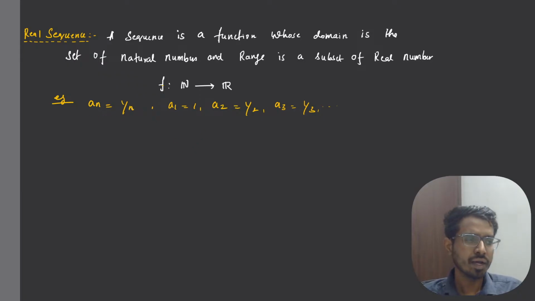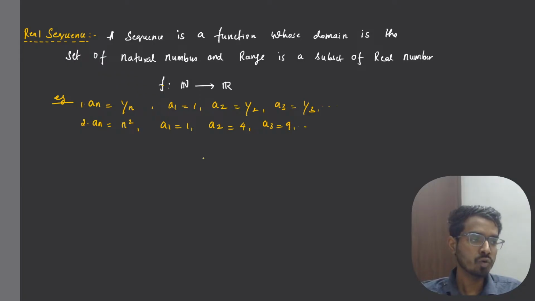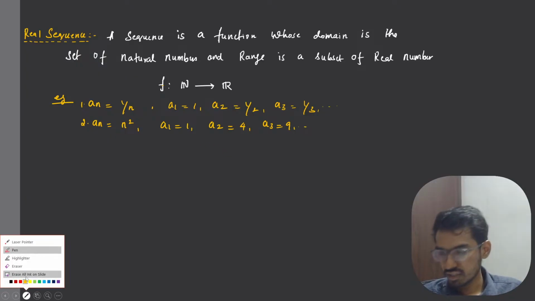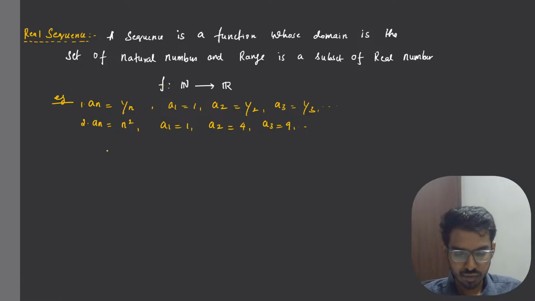Now, you can define many sequences like this, right? First is a_n equal to 1 by n, and let us take a_n to be n square. In that case, your a_1 will be 1, your a_2 will be 4, and then your a_3 will be 9, and so on. So your input has to be a natural number. Output can be anything that is a subset of real numbers. So we say it is a real sequence, right?